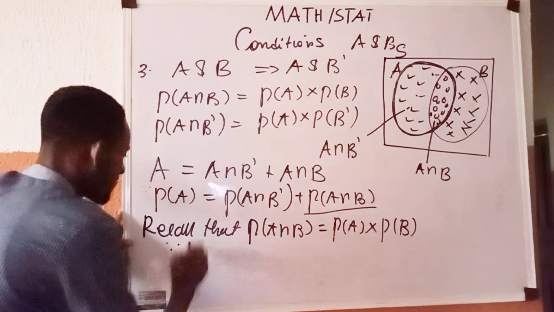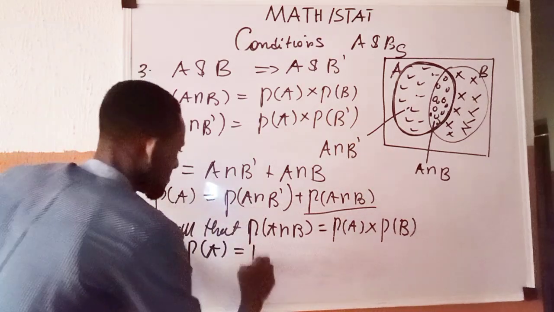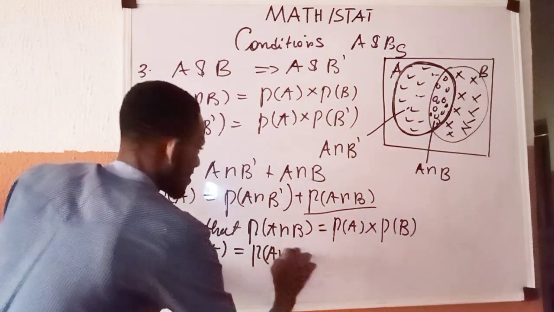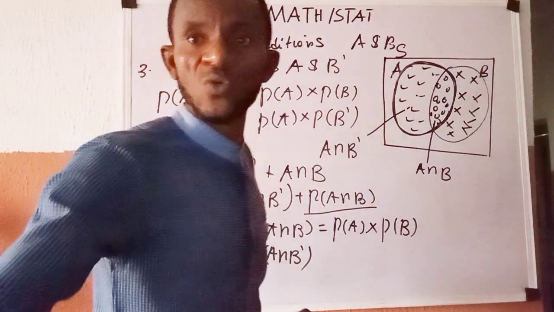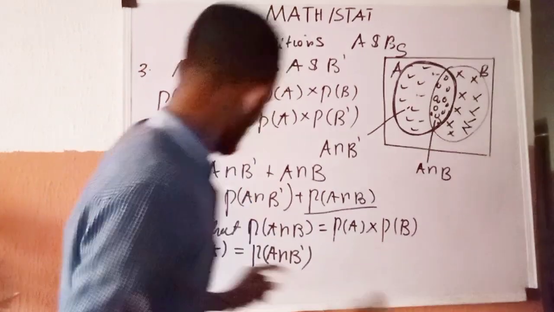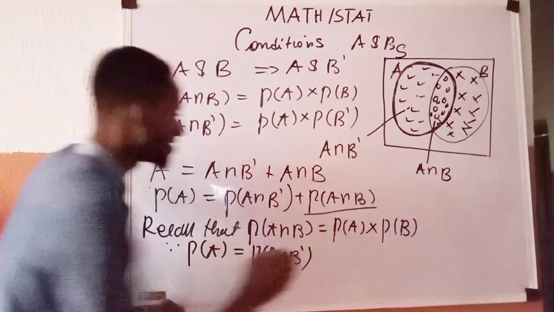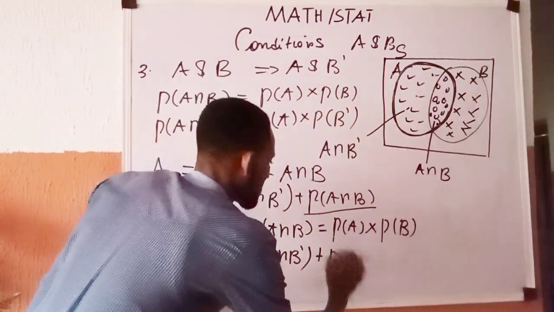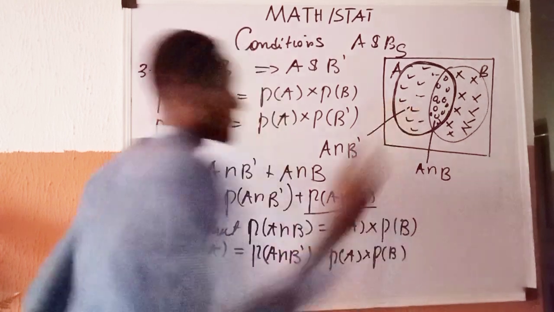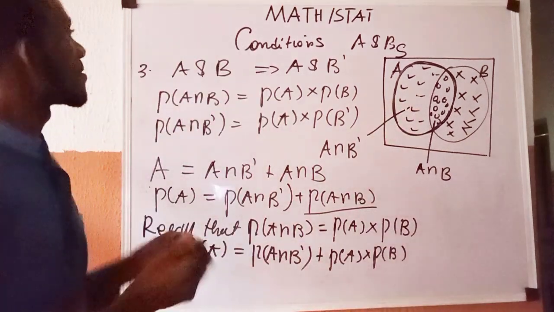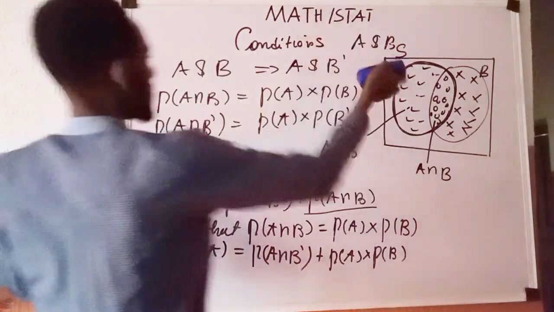So what do I have here? P of A equals P of A intersection B complement. Instead of writing P of A intersection B, I'm going to write this, so I'll say plus P of A multiplied by P of B. Permit me to clean this top so that I can continue the proof from there.